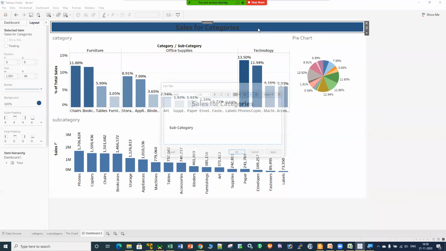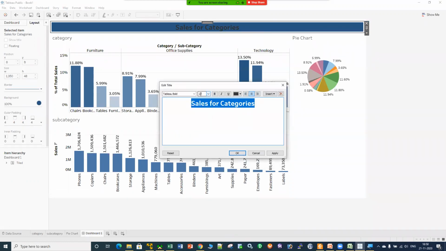Now this sales for category is not looking good. I can select that one. I can make it white. Click on apply and click on OK, right?